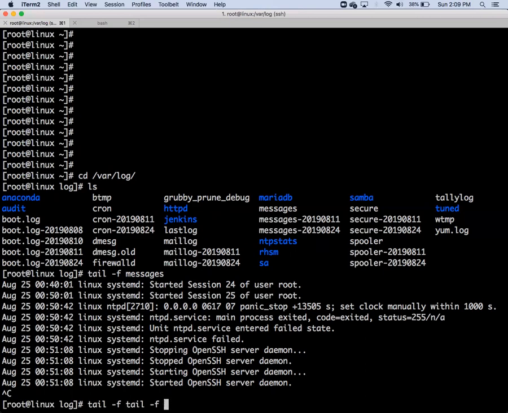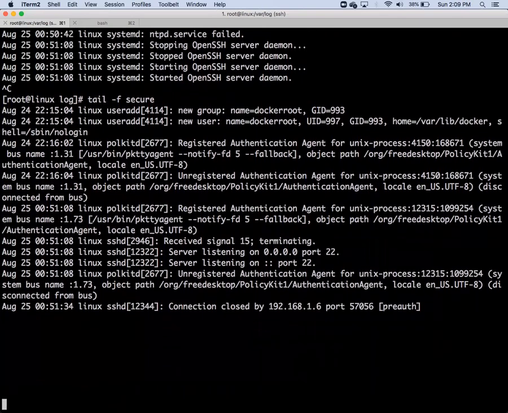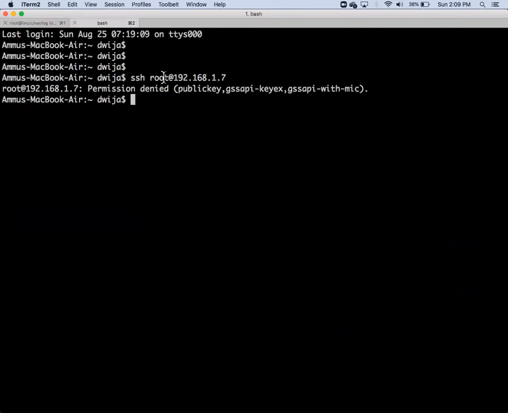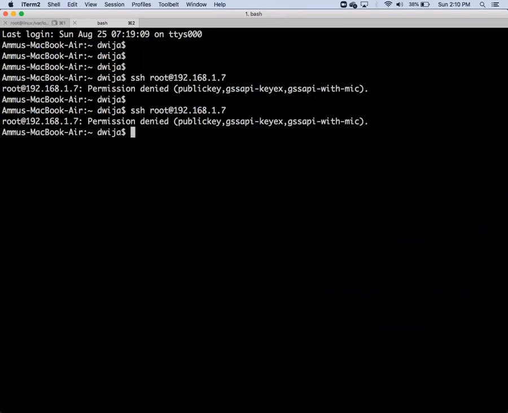Now tail -f secure, this is another one. I'll just enter it. It will be waiting for new messages. You have to do this, and just now again you try to log in. Again you try to log in. What are you getting? Permission denied. Go to the console.